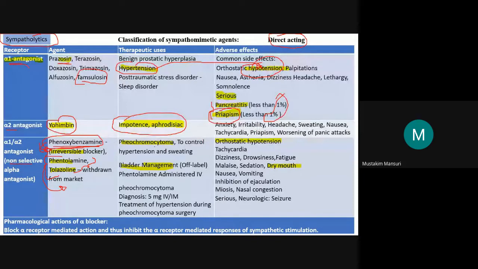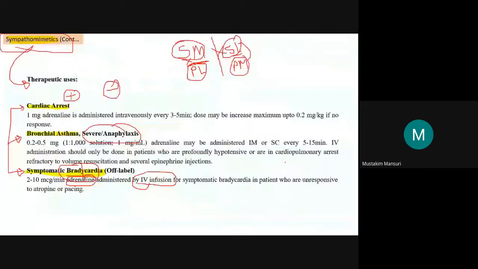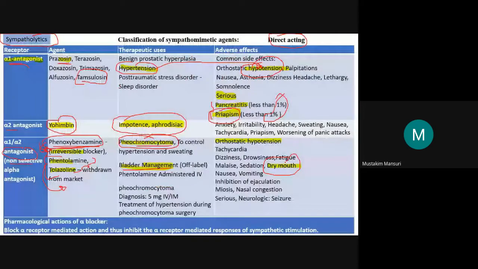Regarding therapeutic uses, it is useful in the pheochromocytoma. Pheochromocytoma is the cancer of adrenal medulla. So to treat that, we will be using the antagonist. So it is useful in the pheochromocytoma, as well as the off-label use, that is the bladder management. Adverse effect, the dry mouth. Now just remember this is the antagonist. Antagonist in the sense sympatholytic.